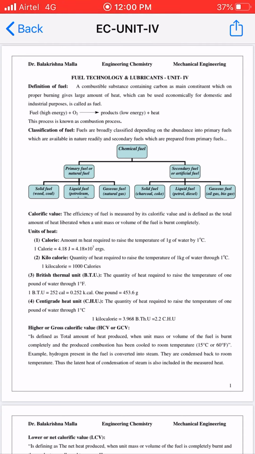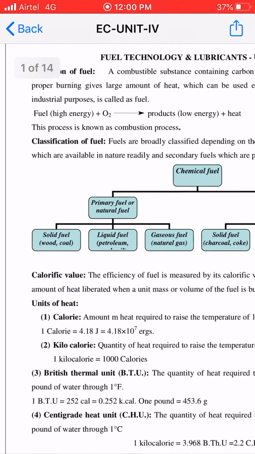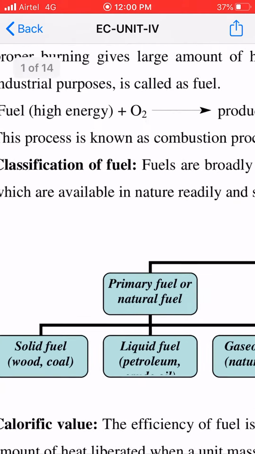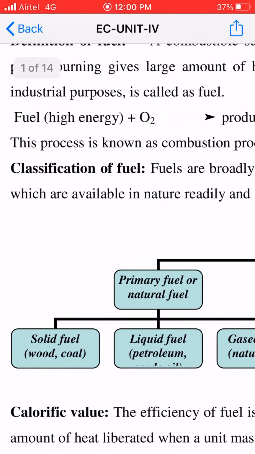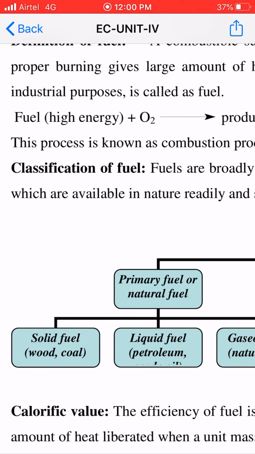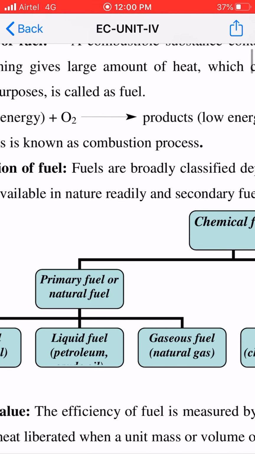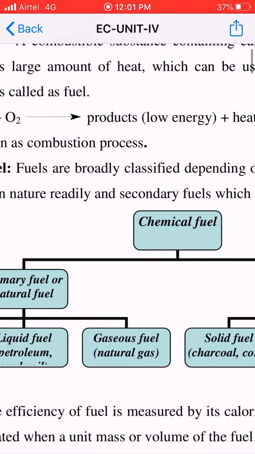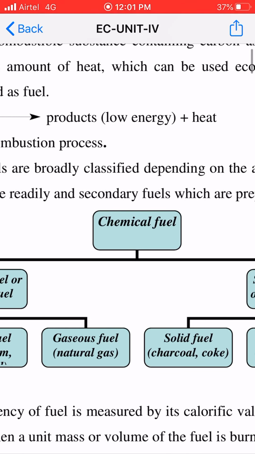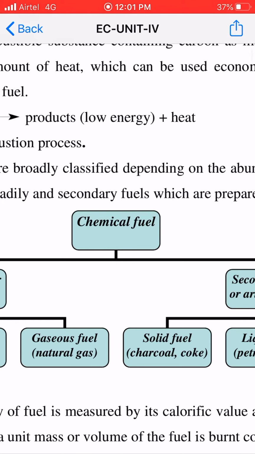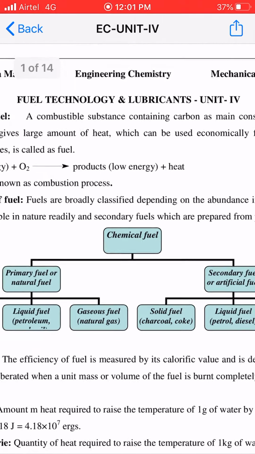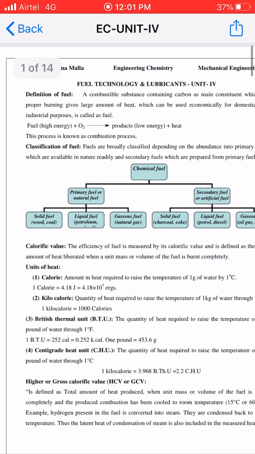So you can see here, when fuel combusts, burns in the presence of oxygen, it produces products having low energy along with heat. That produced heat is useful for domestic and industrial purposes, right guys?